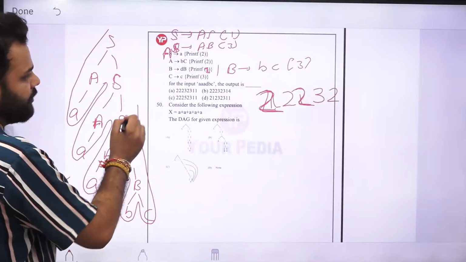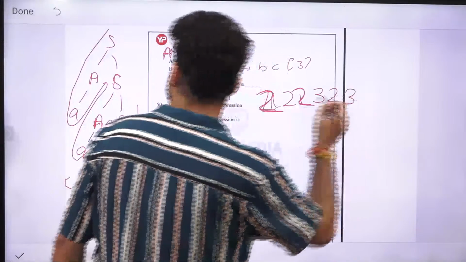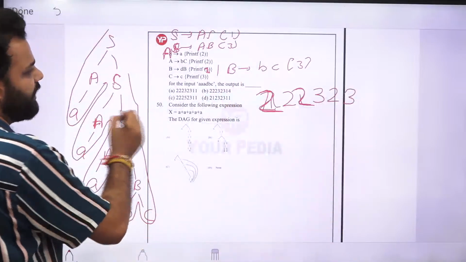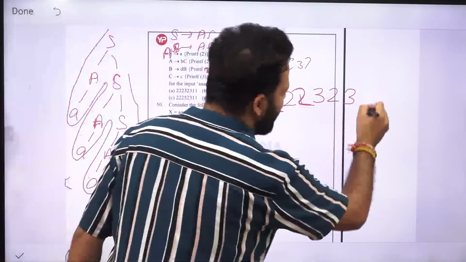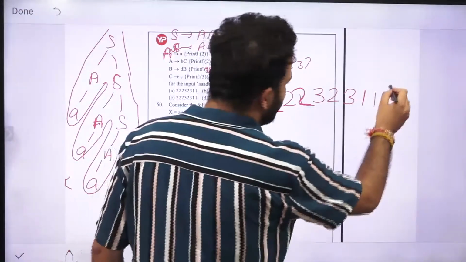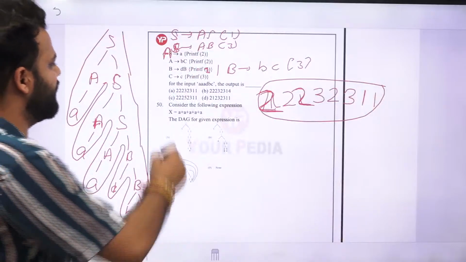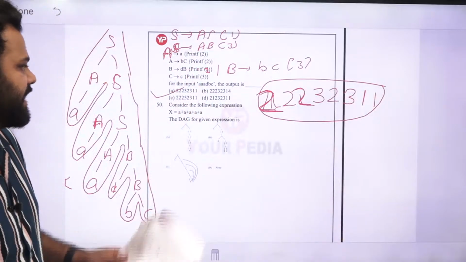After that, S is equal to AB is completed. Whenever S is equal to AB is completed, 3 is printed. After that, S is equal to AS is completed and 1 will be printed. After that, S to AS is again completed and 1 will be printed. So the correct output will be 22232, so option A will be our correct option.